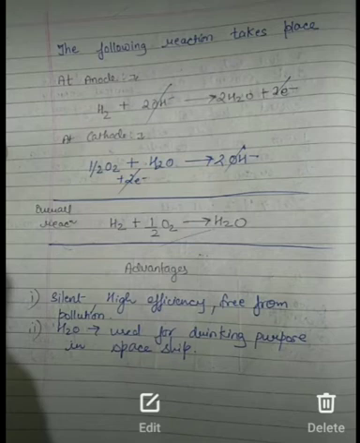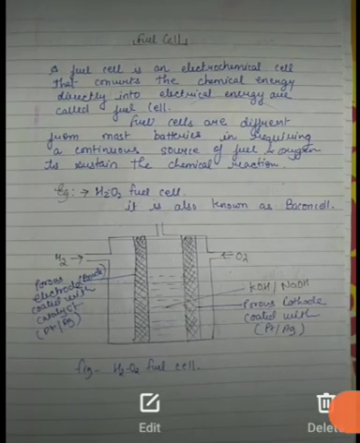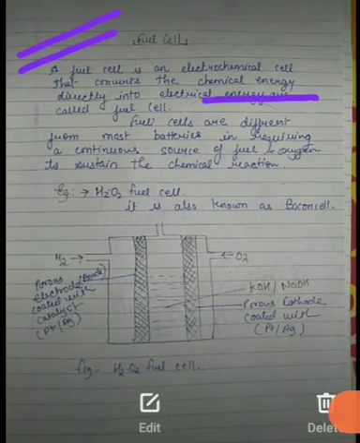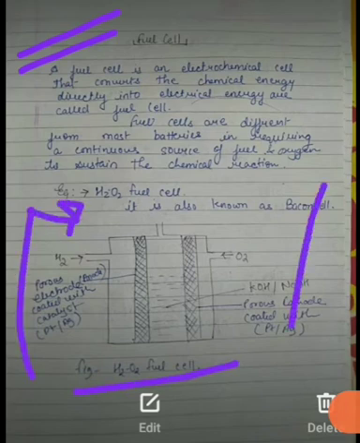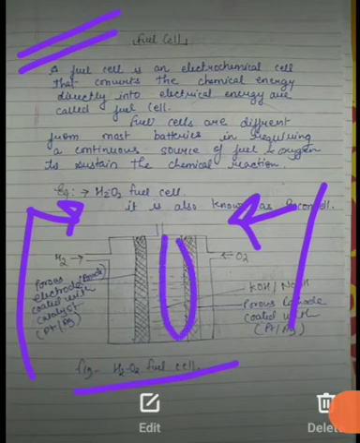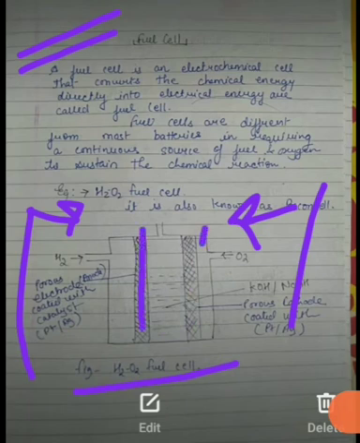So today we studied what a fuel cell is. It is an electrochemical cell where chemical energy is converted into electrical energy. We saw the example of the H2-O2 fuel cell and how its arrangement is done. There are 2 inlets from where H2 and O2 enter, and they are kept divided by a solution, that is KOH or NaOH. The electrodes, anode and cathode, are coated with a catalyst, that is platinum. Why is this done? So that the absorption rate of H2 and O2 will be increased.